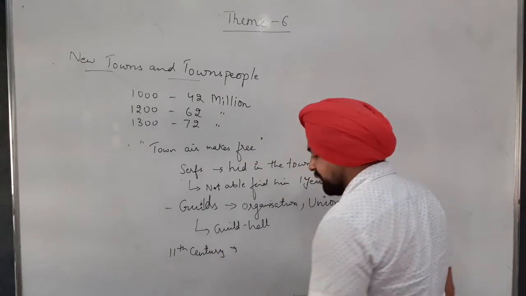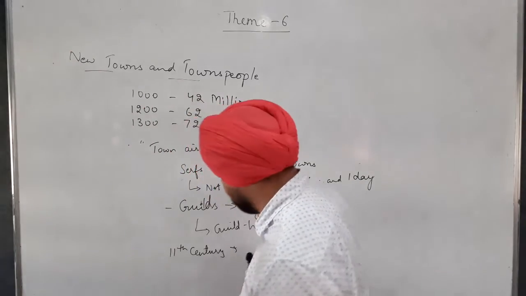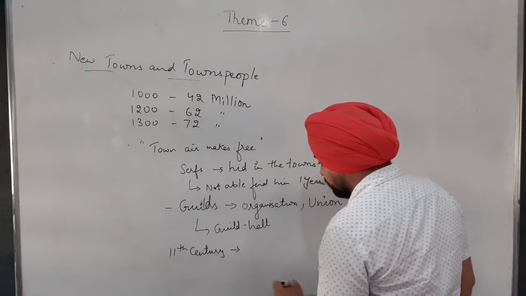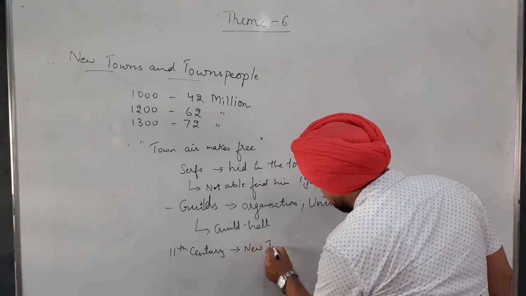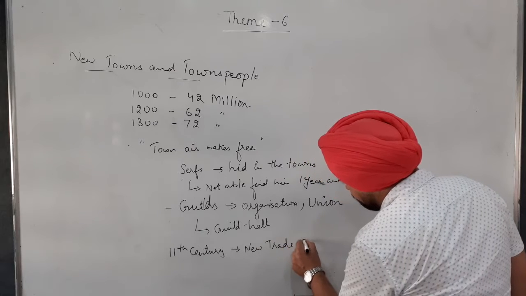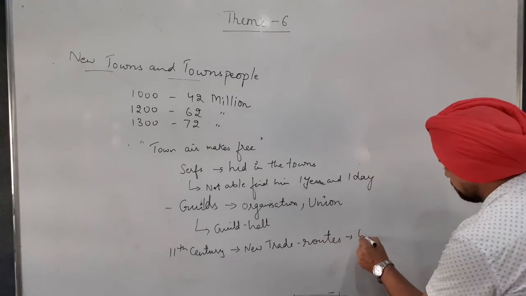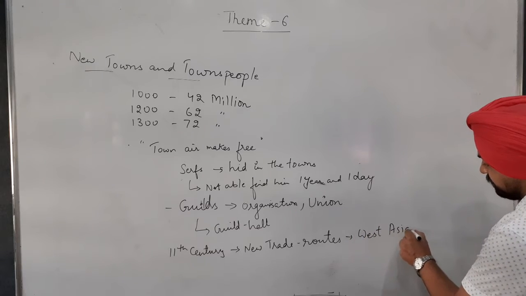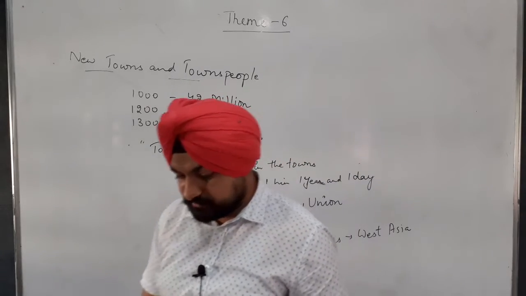Now by the 11th century, there was a new trade route. This new trade route with West Asia led to trade with West Asia. Obviously, if they are trading with West Asia, the articles from West Asia started coming into the European towns and markets.